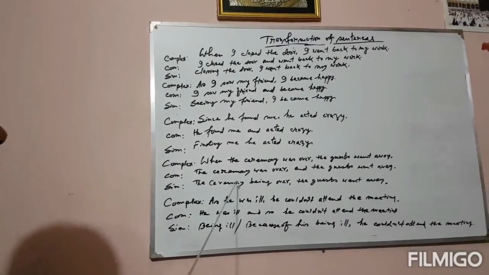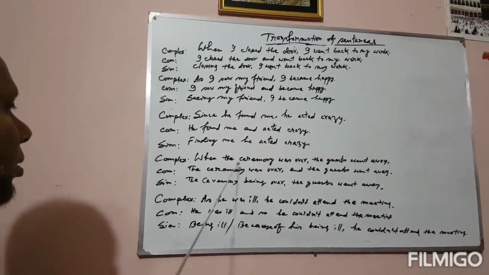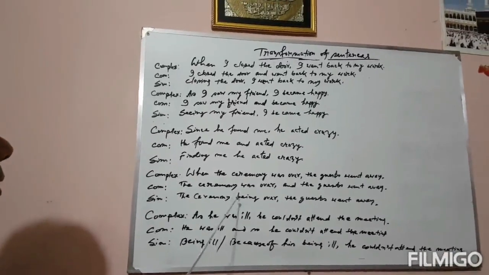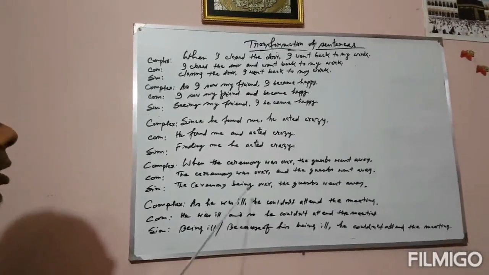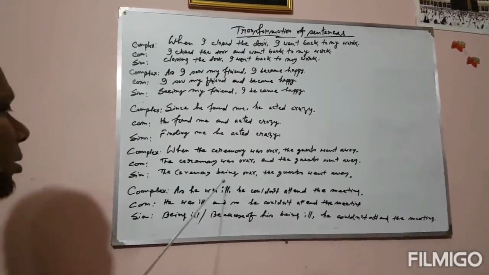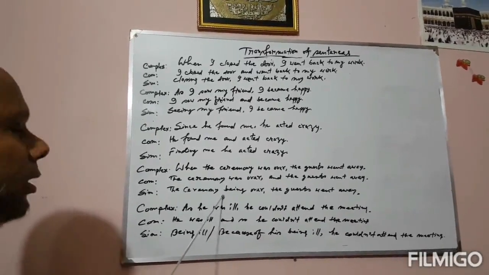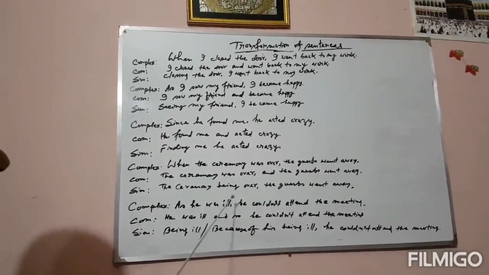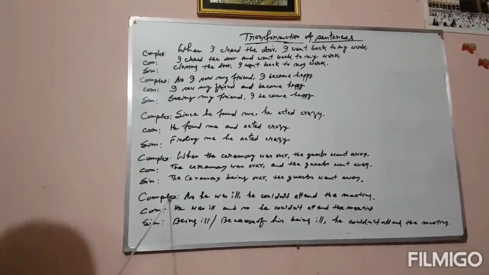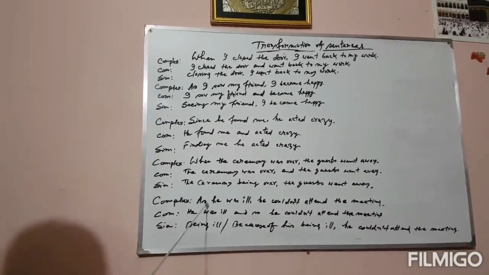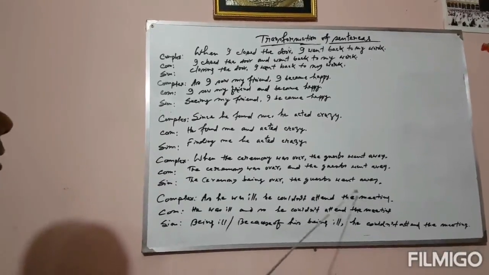So we should remember that when the subject of the complex sentence will be different, then ing will not be at the beginning. Suppose the tea is hot and I cannot drink it. The tea being hot, I cannot drink it. Now, complex sentence: as he was ill, he could not attend the meeting.